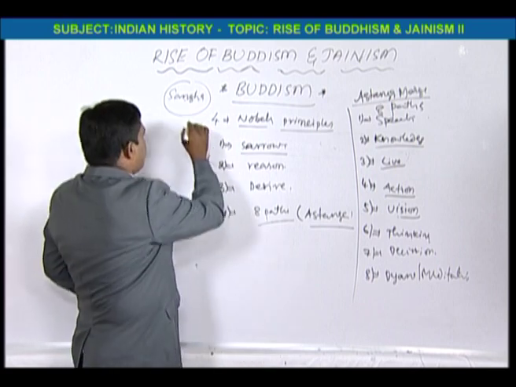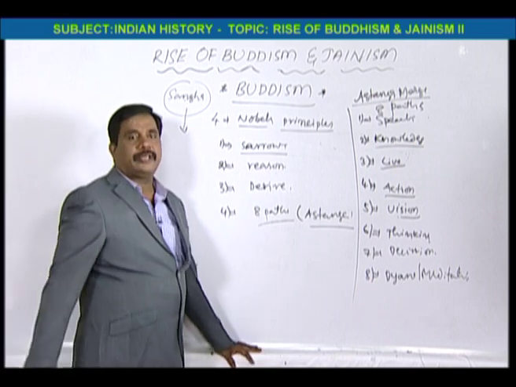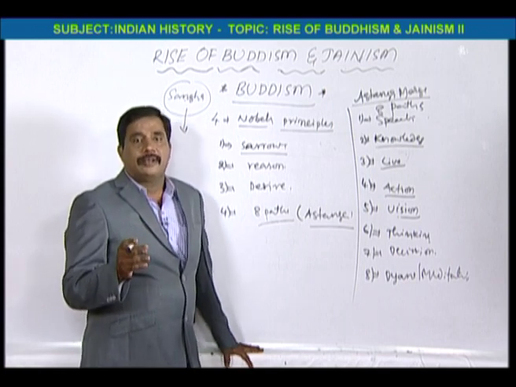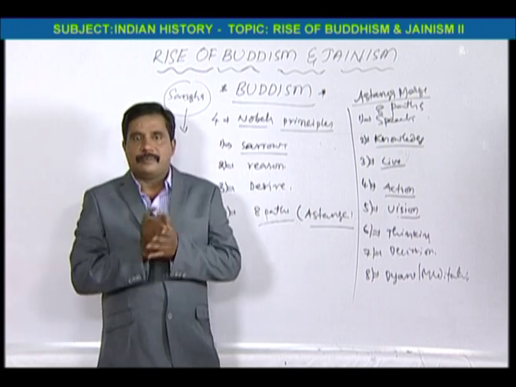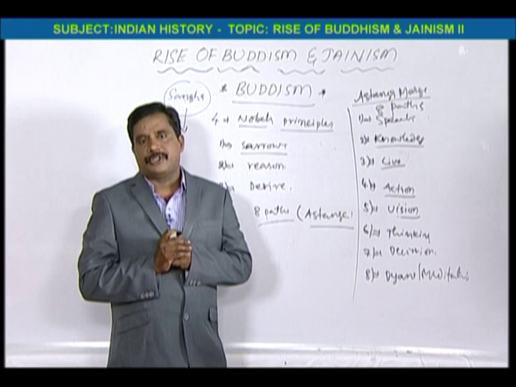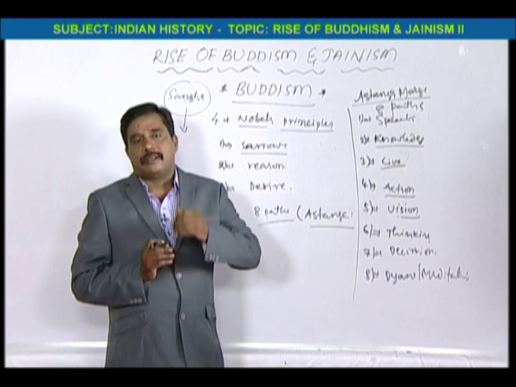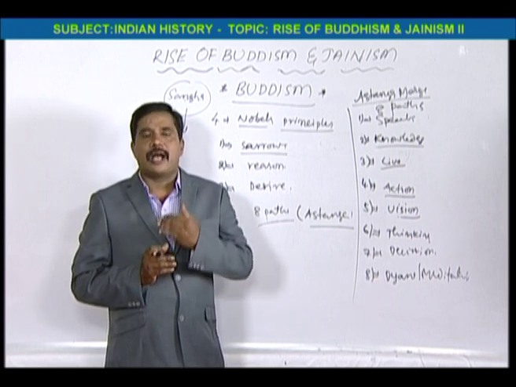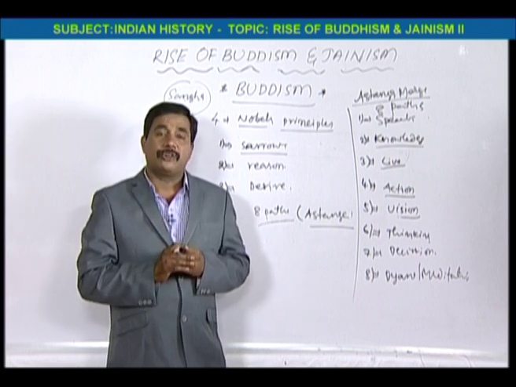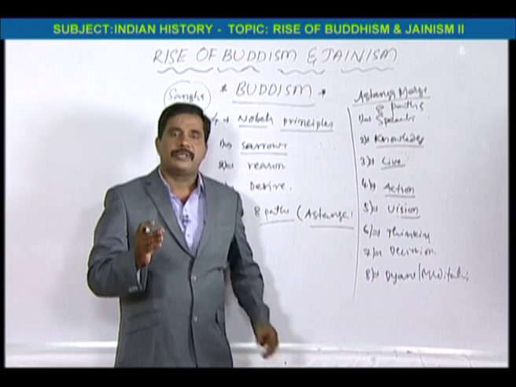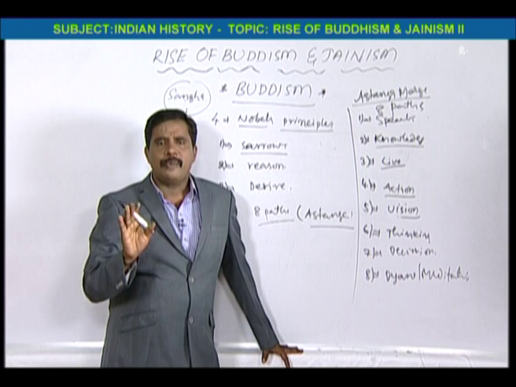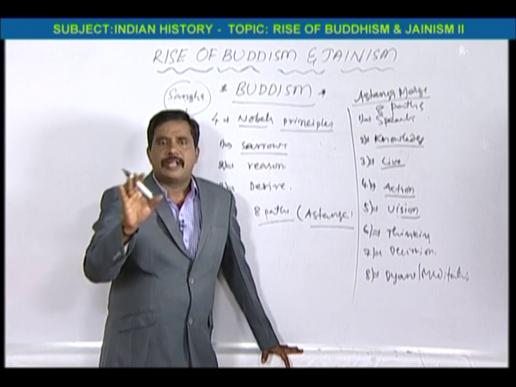Whenever he started the Bauddha Sangha, so many disciples joined in it. But Buddha had given some rules and conditions for people seeking admission in the Sangha. Especially, a woman was not eligible to take admission.